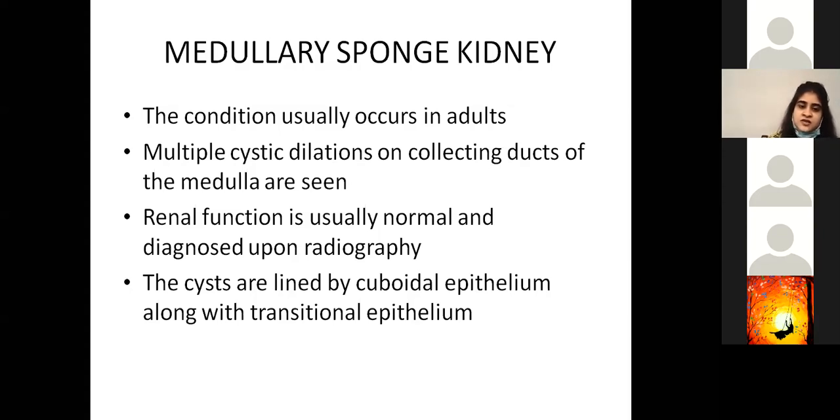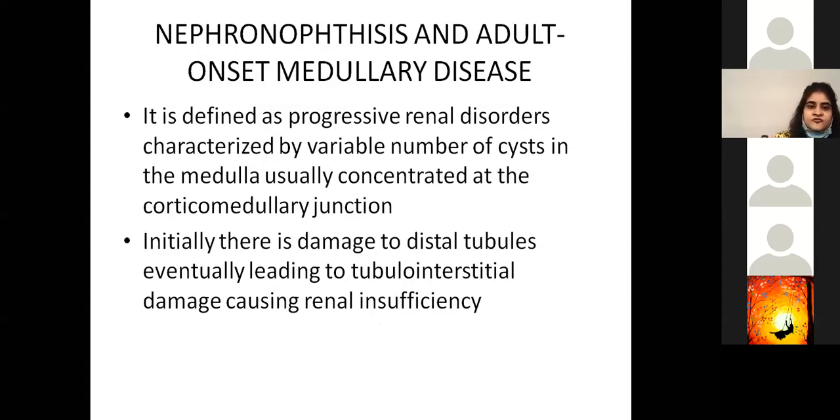Now, you can differentiate medullary sponge kidney from the others in that you have cuboidal epithelium and you have transitional epithelium: the two types of cells that are present. Nephronophthisis and adult onset medullary cystic disease, in totality, is defined as progressive renal disorders characterized by a variable number of cysts in the medulla, usually concentrated at the corticomedullary junction.